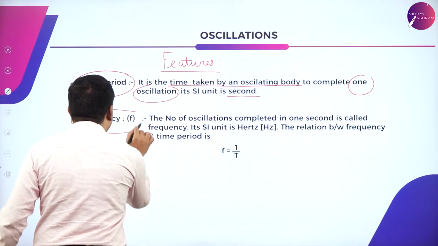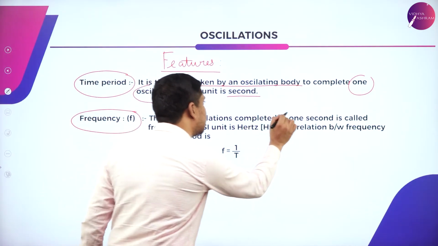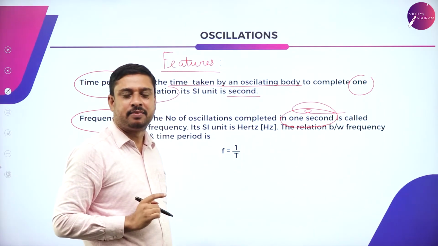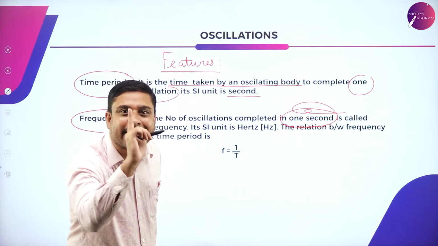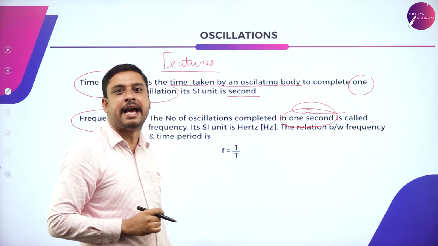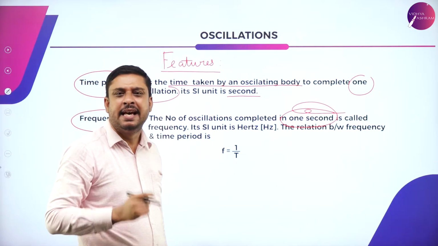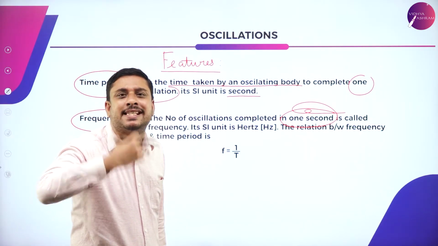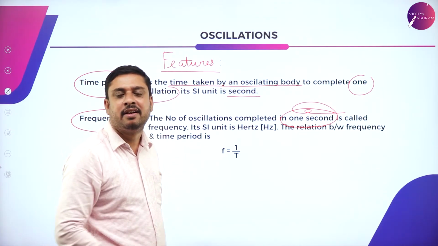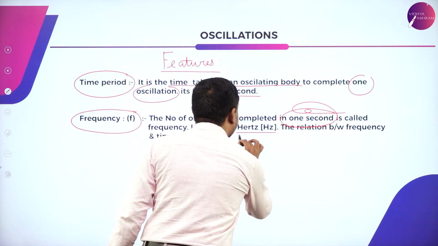Then what is frequency? The number of oscillations completed in 1 second. In 1 second, how many complete oscillations take place, we call it frequency. It is measured in hertz.